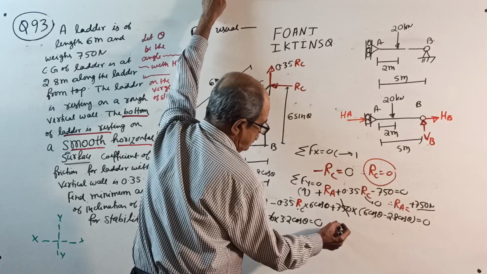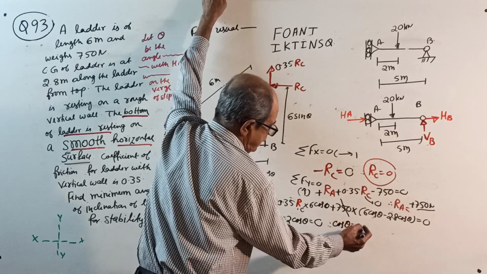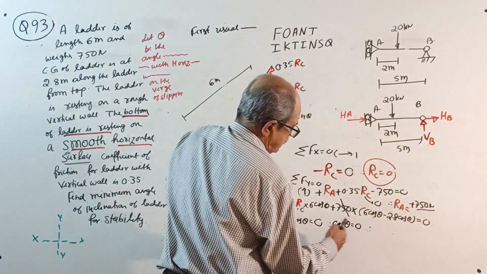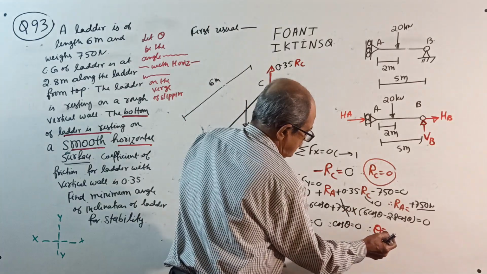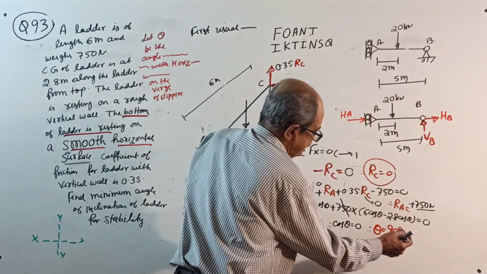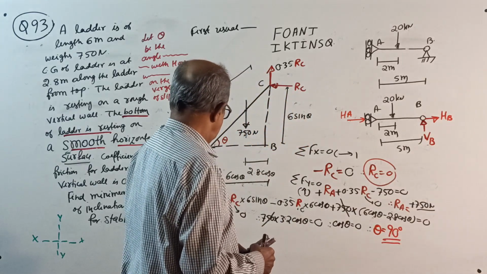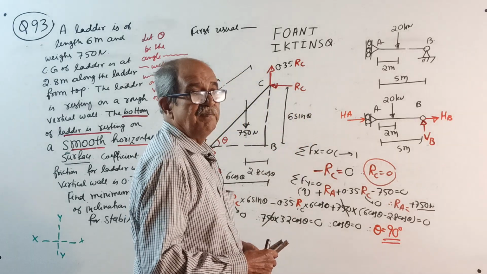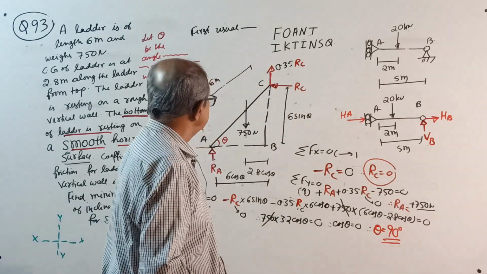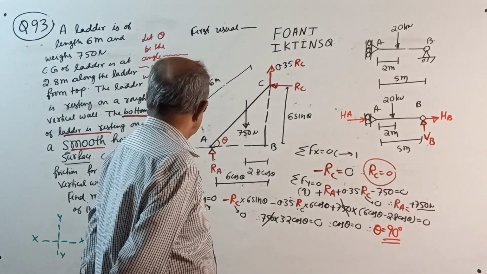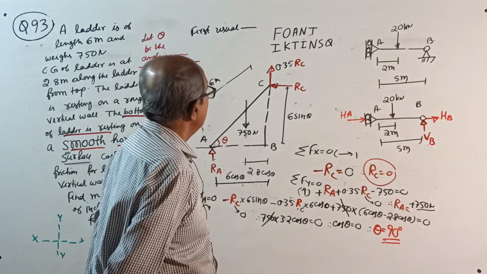Therefore cos theta equal to 0, therefore your theta equal to 90 degrees. That's the answer. Now, why is it happening that way?